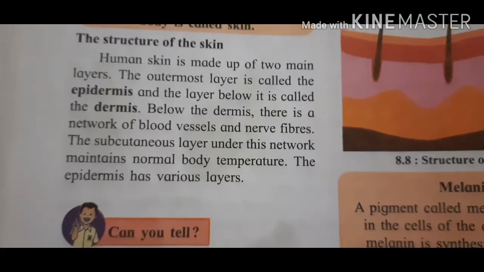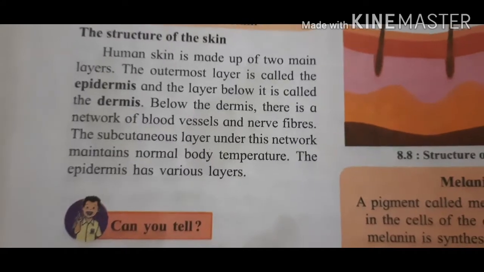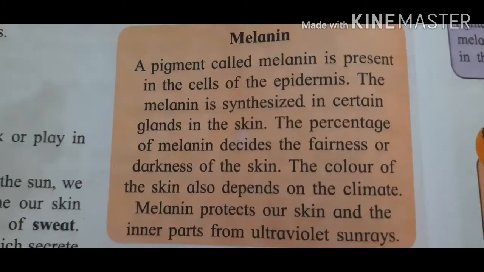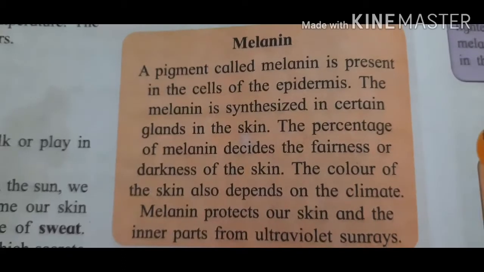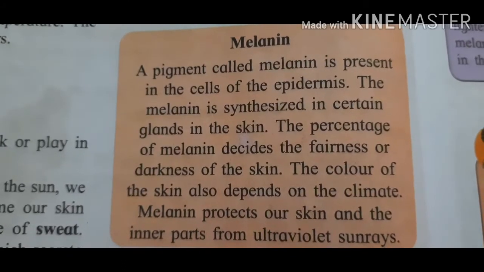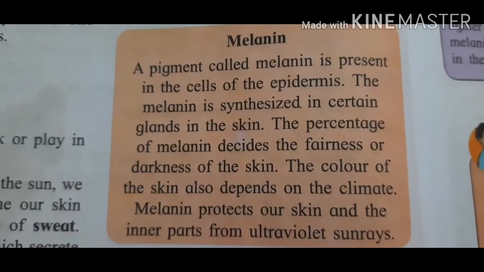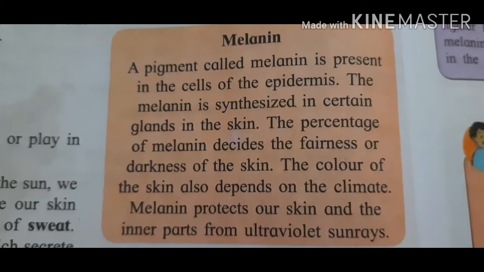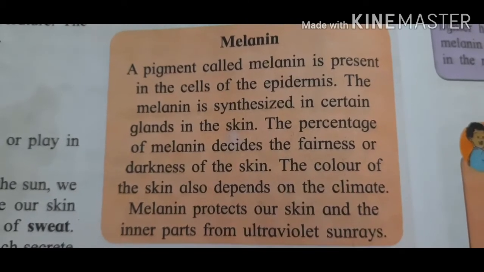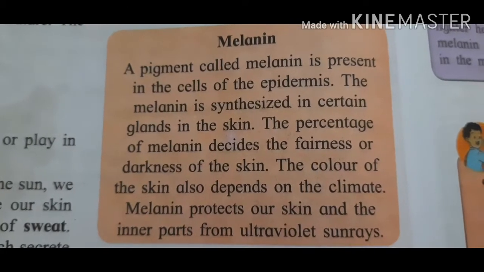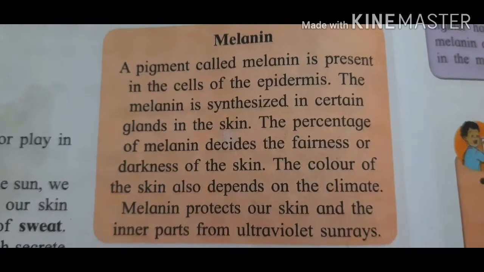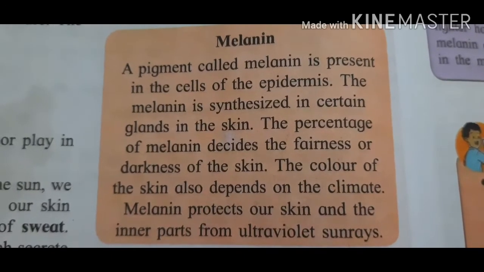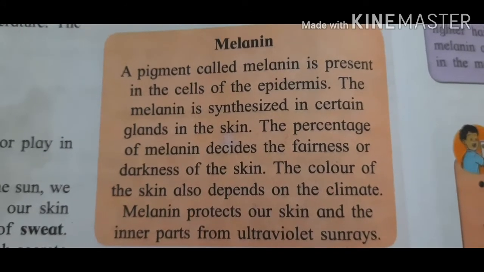The epidermis has various layers. A pigment called melanin is present in the cells of the epidermis. The melanin is synthesized in certain glands in the cell. The percentage of melanin decides the fairness and darkness of the skin.